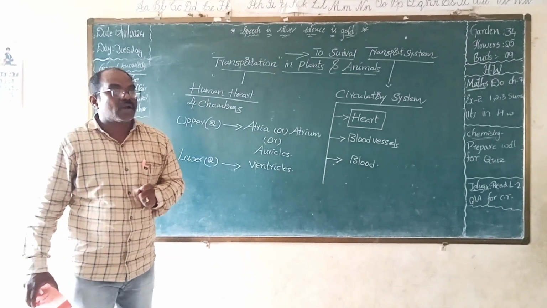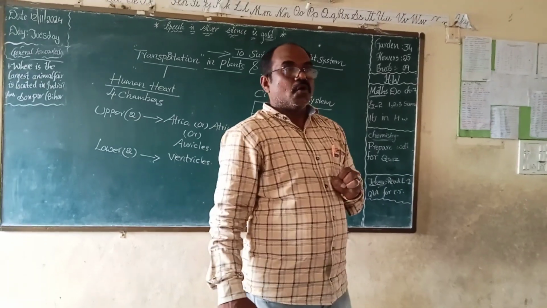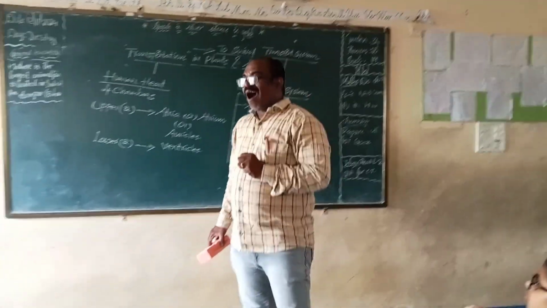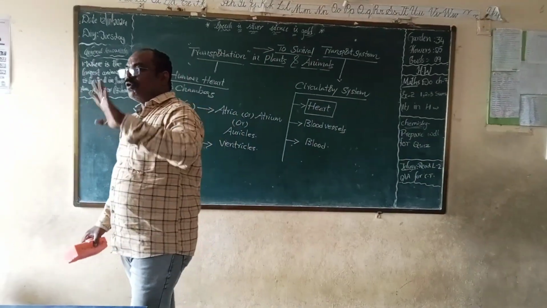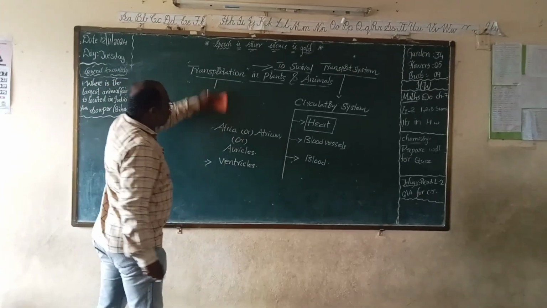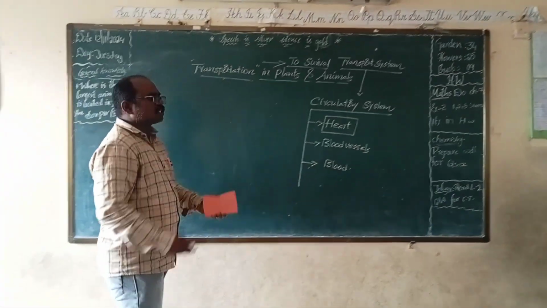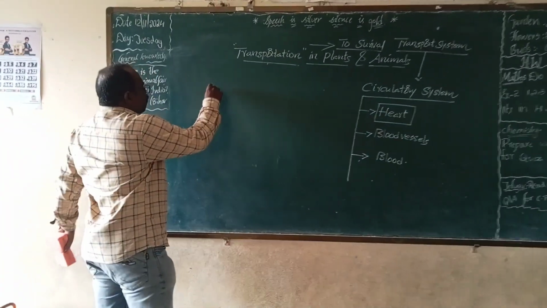Are you understood? Right. So in total, our heart has four chambers. Our heart mainly consists of four chambers. Once we can observe the block diagram of the human heart, you can roughly draw the block diagram.